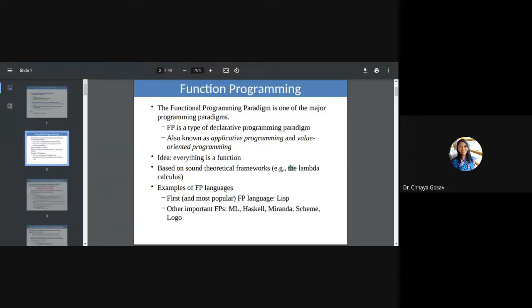Examples of functional programming. First and most popular functional programming language is Lisp. Long form of Lisp is list processing. Basic data type of Lisp is list. And other important functional programming languages are ML, Haskell, Miranda, Scheme, and Logo, and many more. Even Python is also a functional programming language.